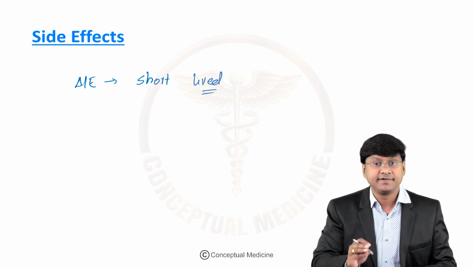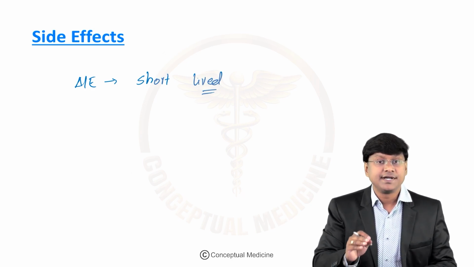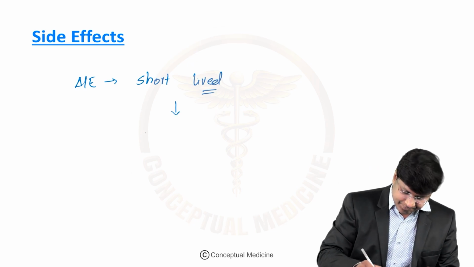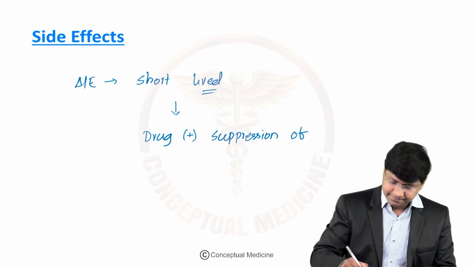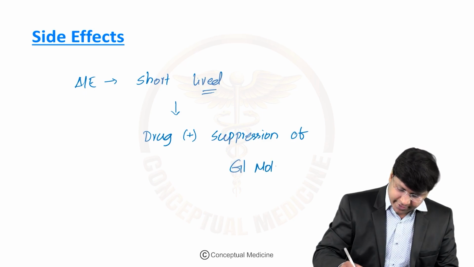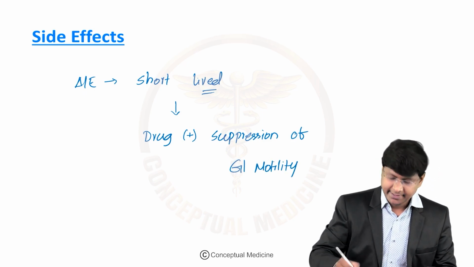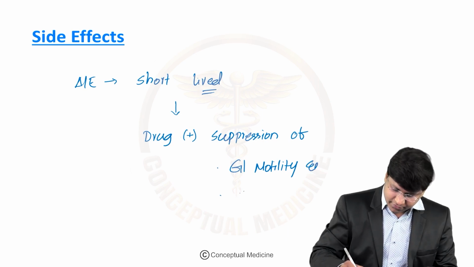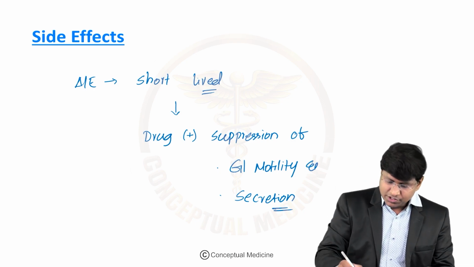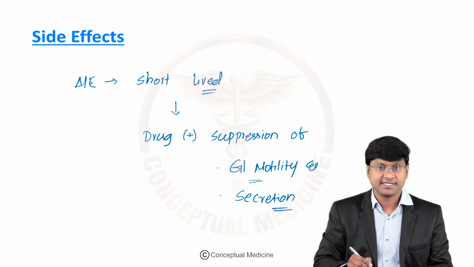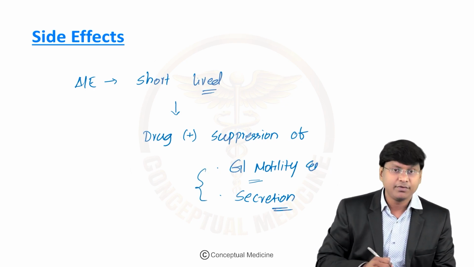They are mostly related to drug-induced suppression of gastrointestinal motility and drug-induced suppression of the secretions. So GI side effects are common with your somatostatin analogs. Because of the drug-induced suppression of gastrointestinal motility as well as the secretions, what will be the adverse effects?